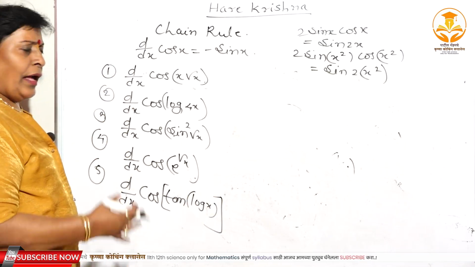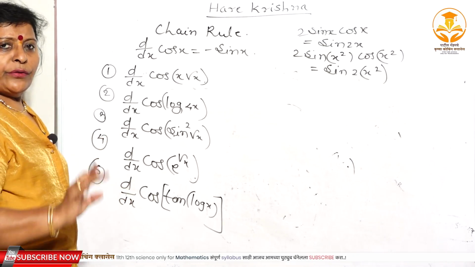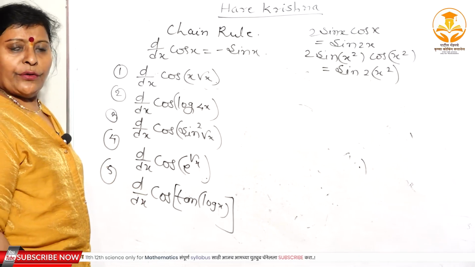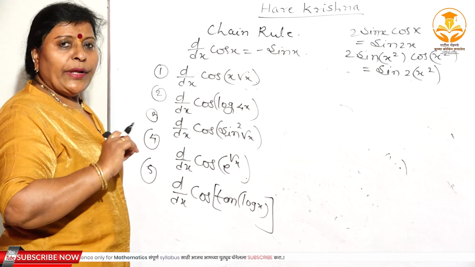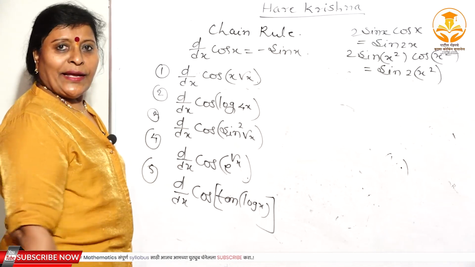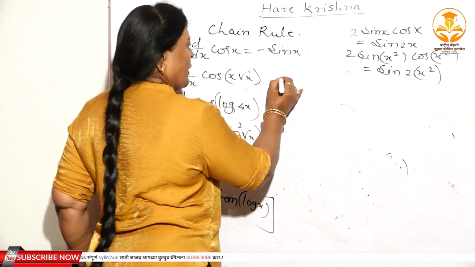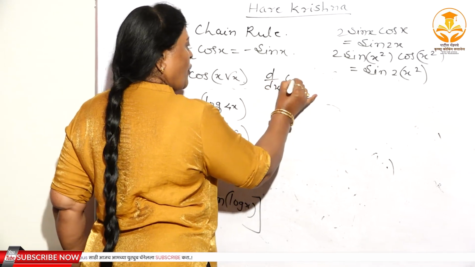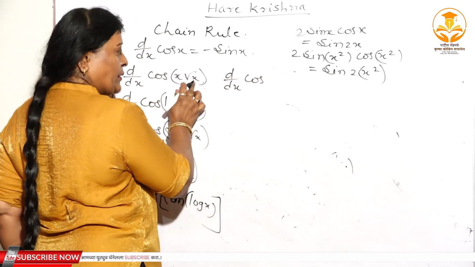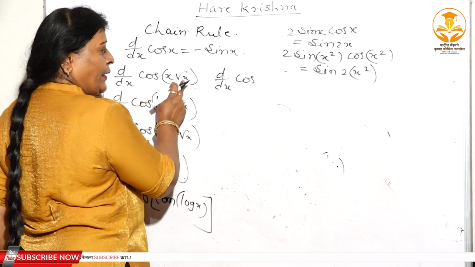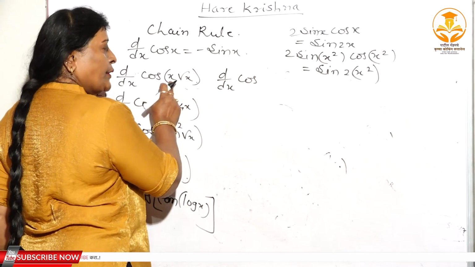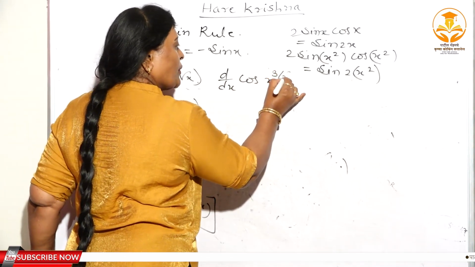Very simple again. Again, substitute u, find out the derivative. Substitute u and find out the derivative. Isn't it? u ठेवून एकदा derivative आणि u बरोबर जे आहे त्याचे derivative. Right? Now here again, d dx of, say, cos x into root x. What is the power of x? 1. And here what is the power of x? 1 by 2. Therefore here you have to write x to the power 3 by 2.